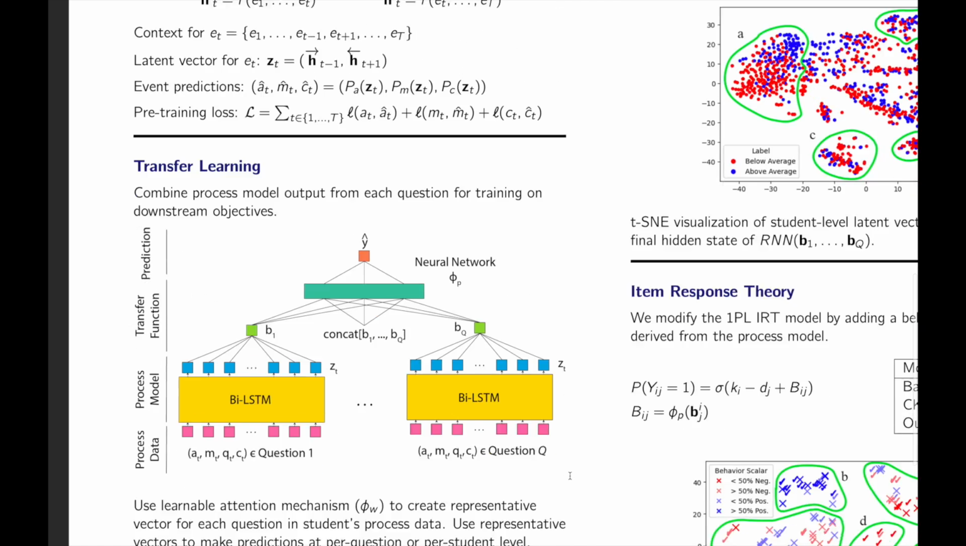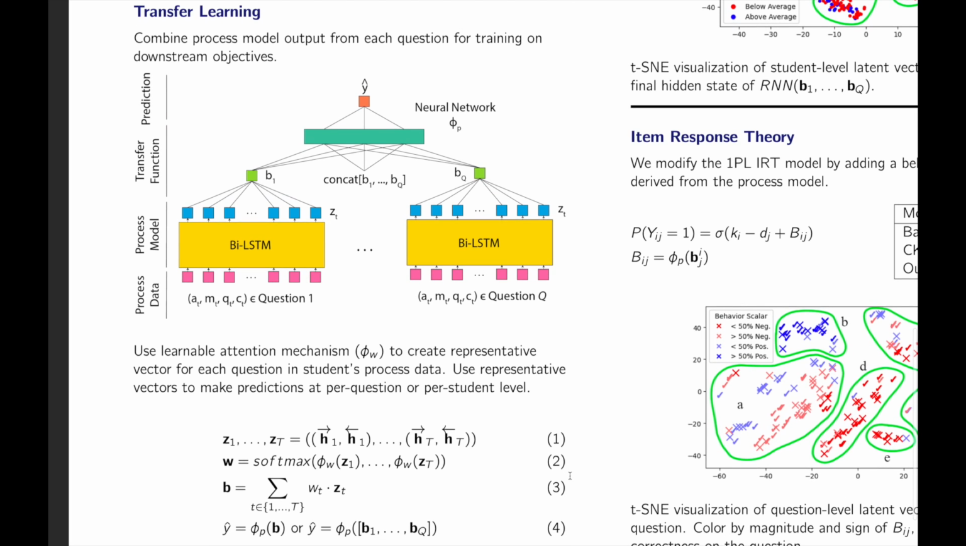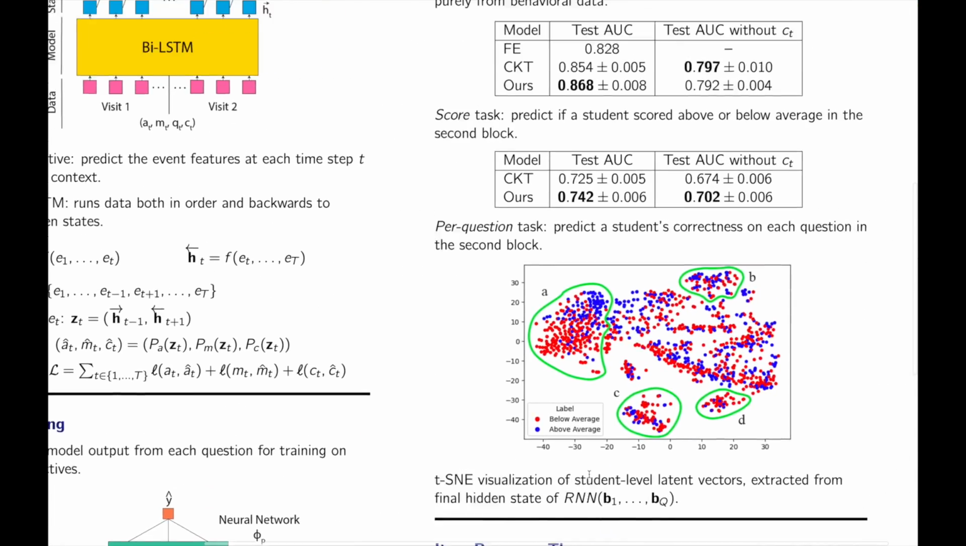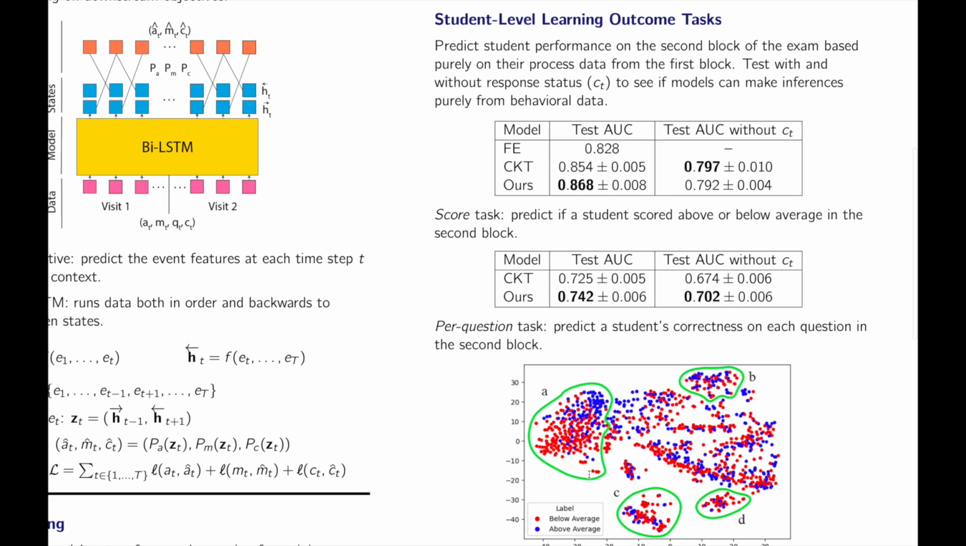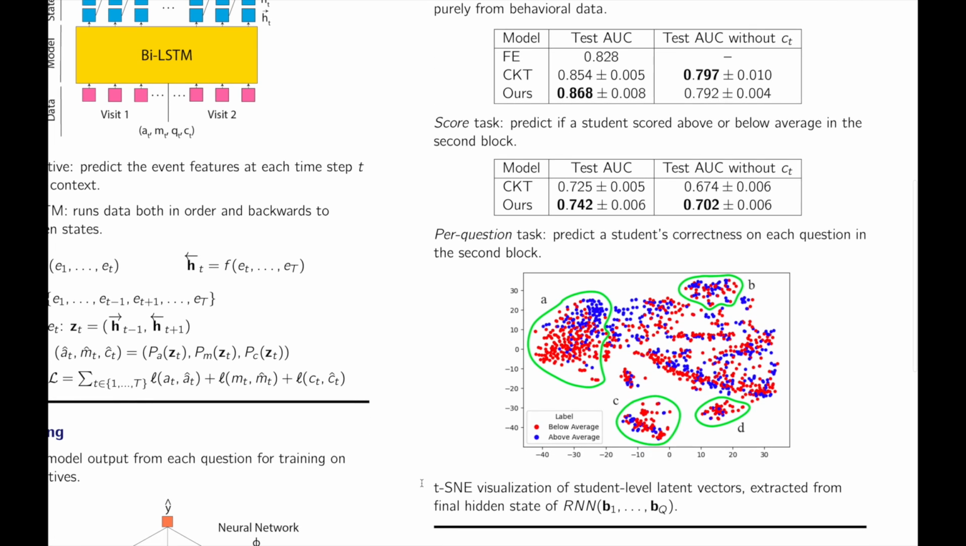We then transfer the pre-trained model to a downstream architecture, where latent states are combined with an attention mechanism and then fed to a neural network to predict learning outcomes. We validate our framework by predicting student outcomes in the second block of the exam using their process data from just the first block. We visualize the latent vectors produced by training on this task and are able to see clusters of students that exhibit distinct behavioral features.